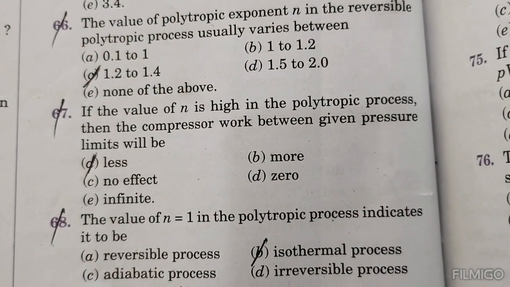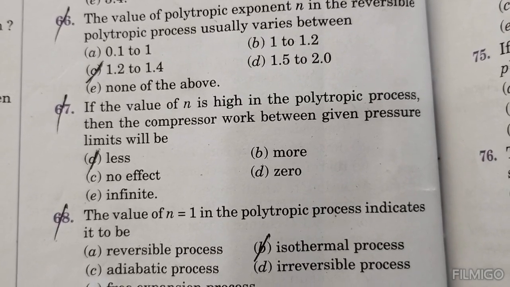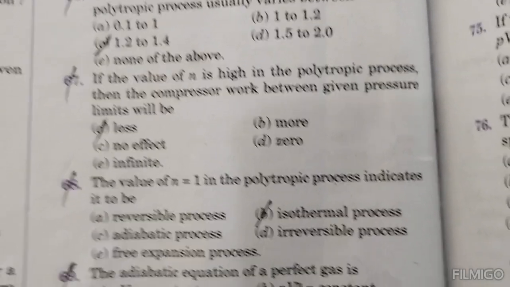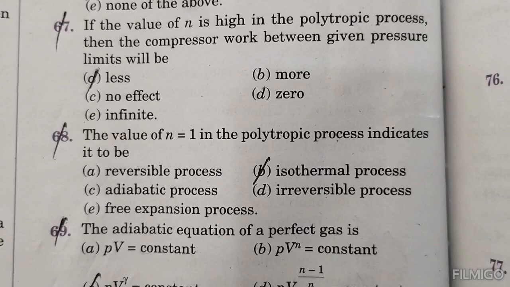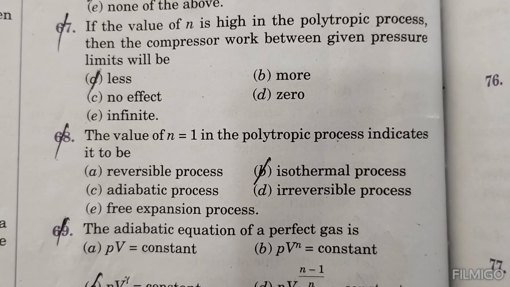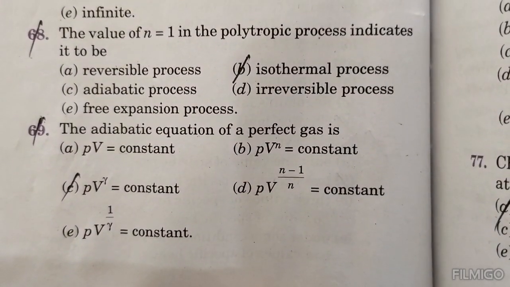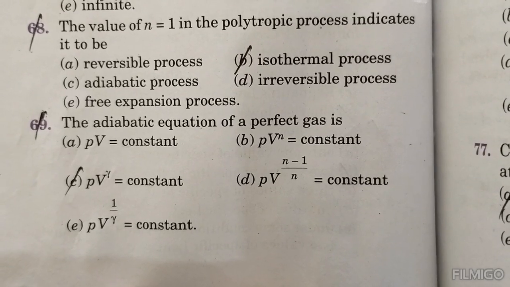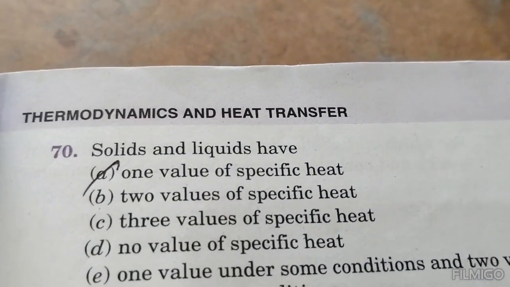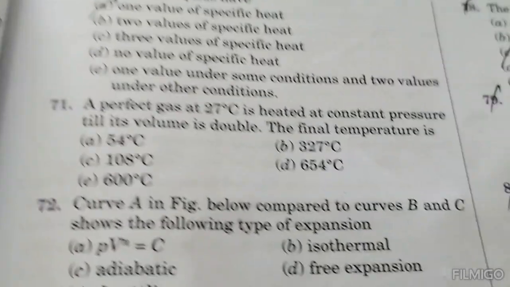If the value of n is high in the polytropic process, then the compressor work between given pressure limits will be less. If the value of n is equal to 1, the polytropic process indicates it to be an isothermal process. The adiabatic equation of a perfect gas is PV^γ equals constant. Solids and liquids have one value of specific heat.